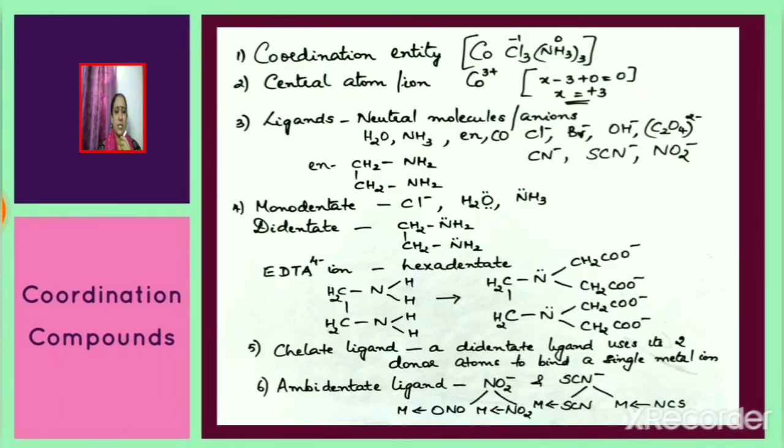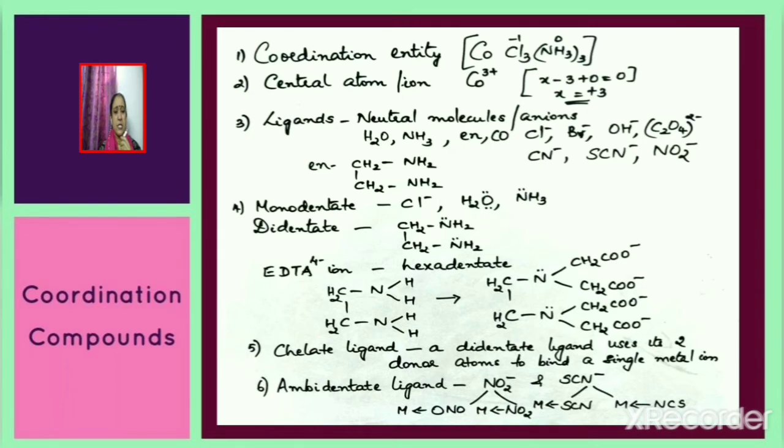Next, we shall discuss certain terms associated with coordination compounds. Coordination entity: consider [CoCl3(NH3)3]. The central metal atom or ion present here is cobalt. 3+ is the oxidation number of cobalt in this complex. Next, we shall discuss ligands. Ligands are either neutral molecules or anions bound to the central metal atom or ion. Various ligands are water, ammonia, en, CO, chloride, bromide, OH−, etc.